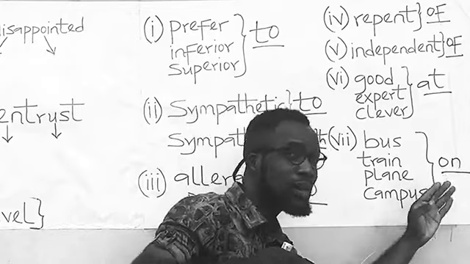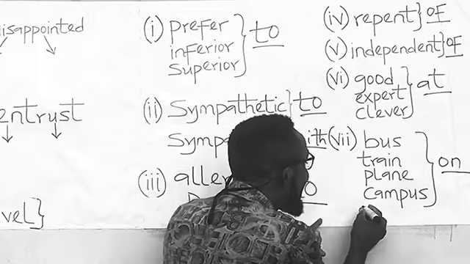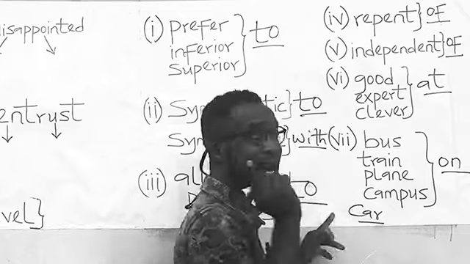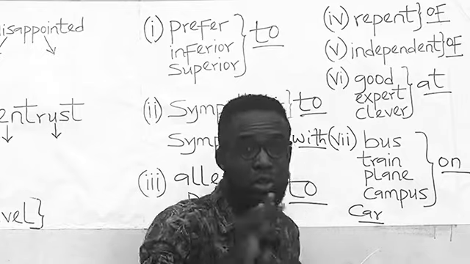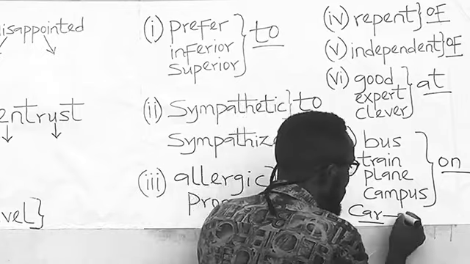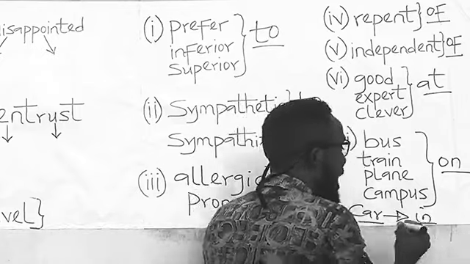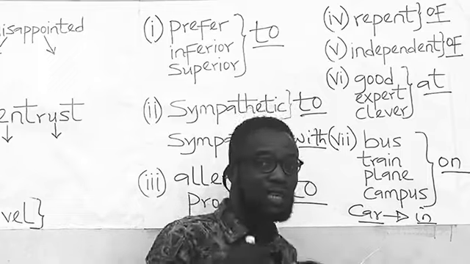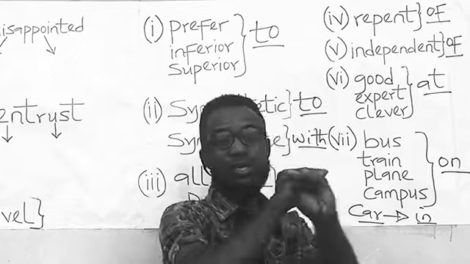preposition on. However, if you are inside a car, don't use the preposition on. Rather, use the preposition in. I am in a car. I am in the car. I believe that is understood.